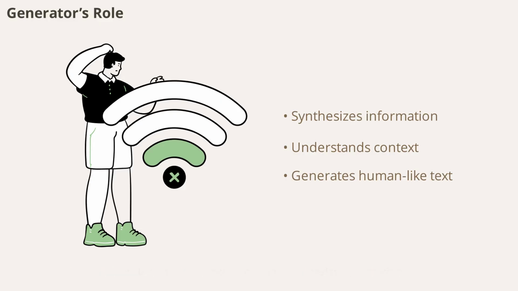The generator must understand context, synthesize information, and produce answers that are clear, accurate, and relevant. This is where the AI's communication skills come into play.